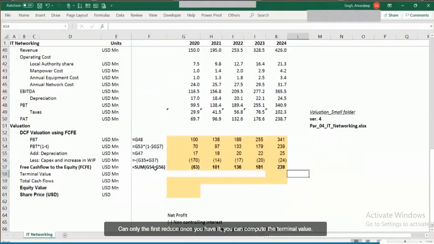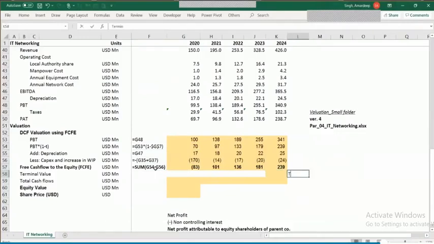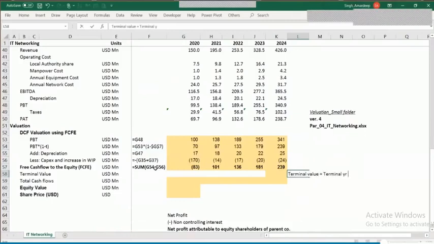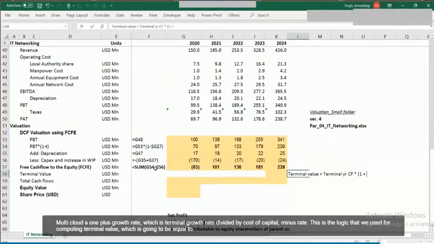compute the terminal value by using the Gordon growth model, which is the terminal year cash flow multiplied by 1 plus growth rate, which is the terminal growth rate, divided by cost of capital minus terminal growth rate.